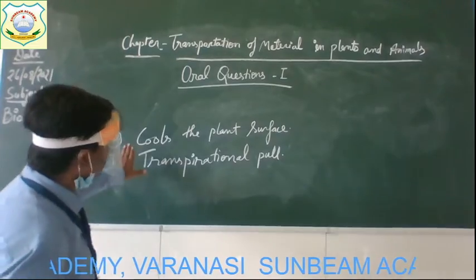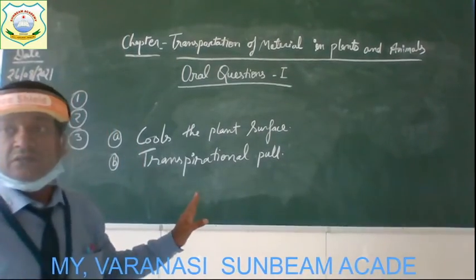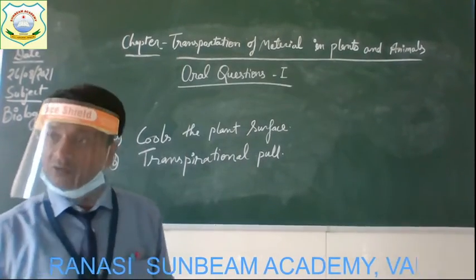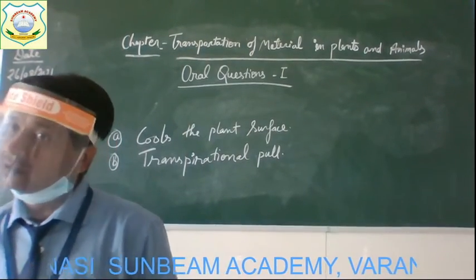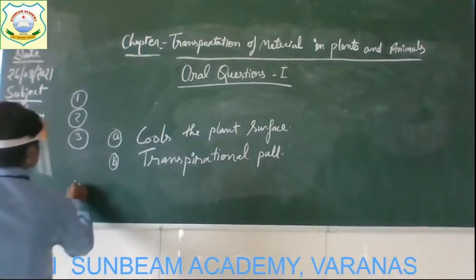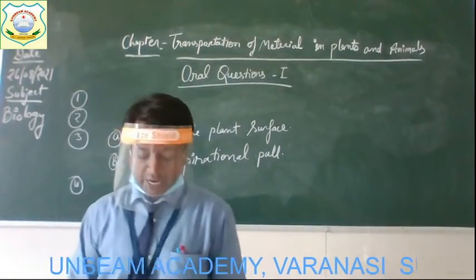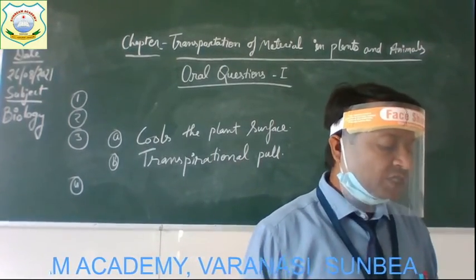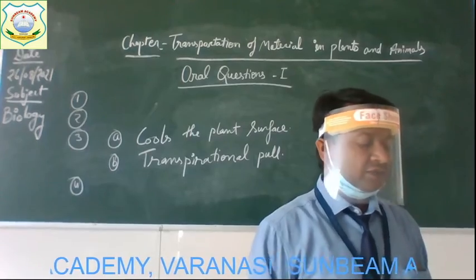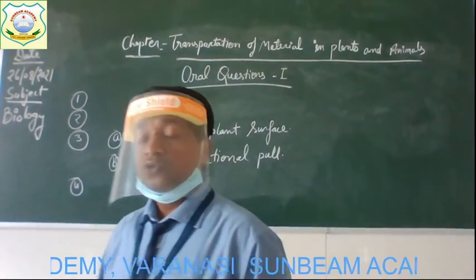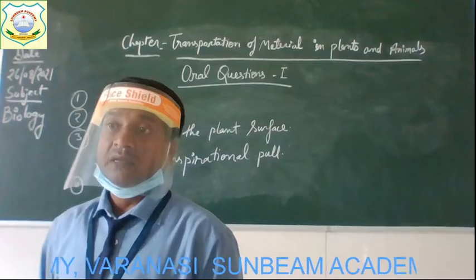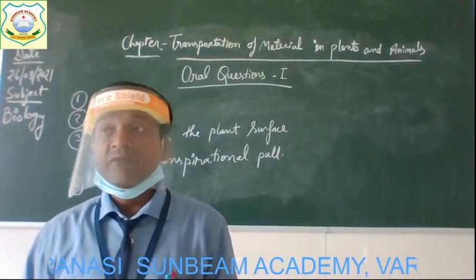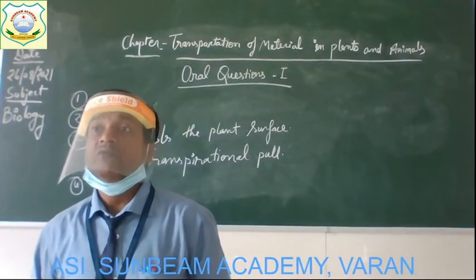So these are the two more functions of transpiration, except the losing of excess water from the plant. Okay, understood everyone? Alright, now come to the next question, number 4, and the question is, under what condition will the leaves of a plant wilt? So children, please go through the question very carefully. It's given: what are the conditions in which the leaves of the plant wilt.